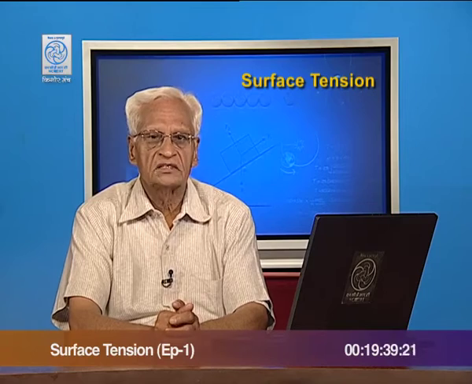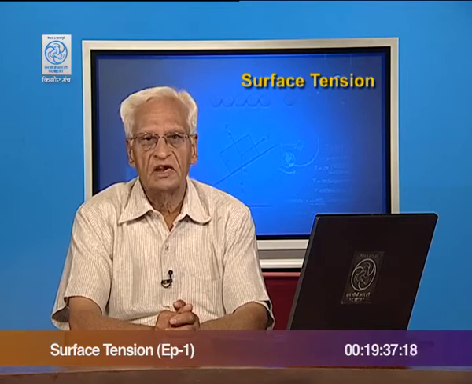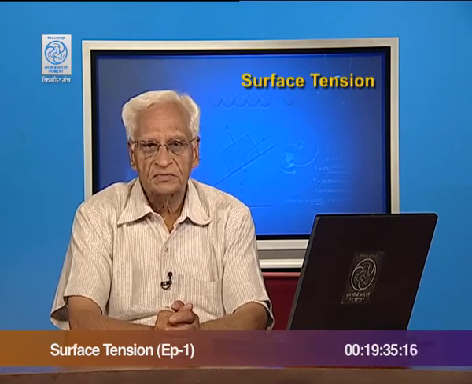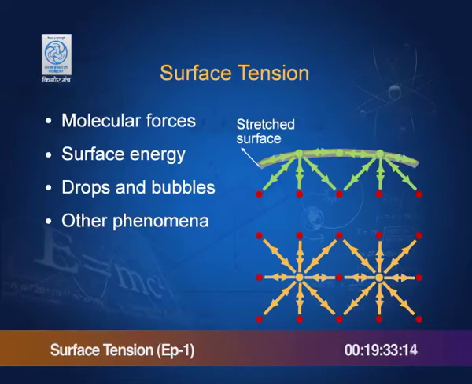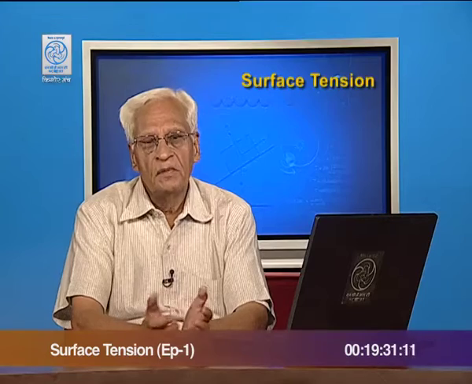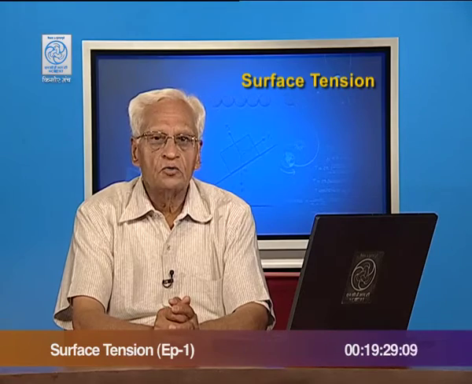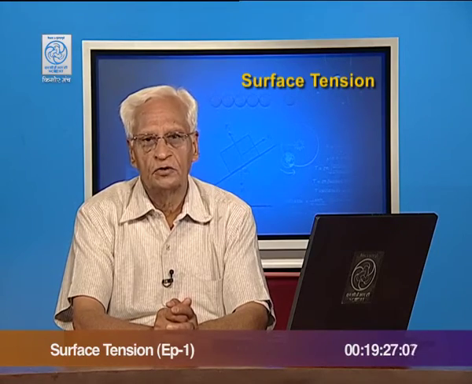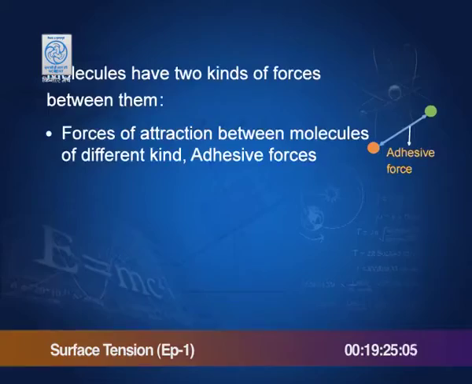Today, we are starting with the properties of liquids, and the first property that we take is surface tension. You may be knowing that there are two kinds of forces between molecules of a substance. If the molecules are of different kind, then the force of attraction between them is called adhesive force.